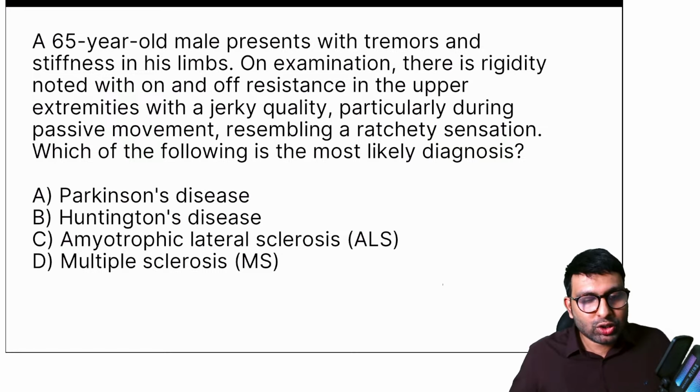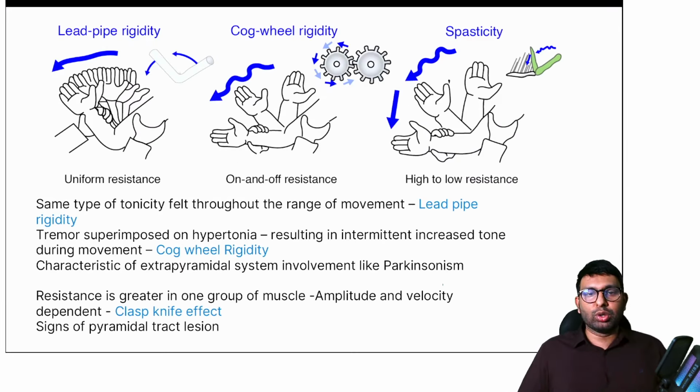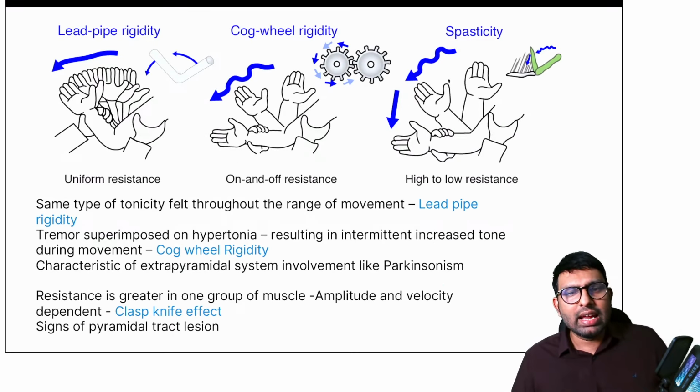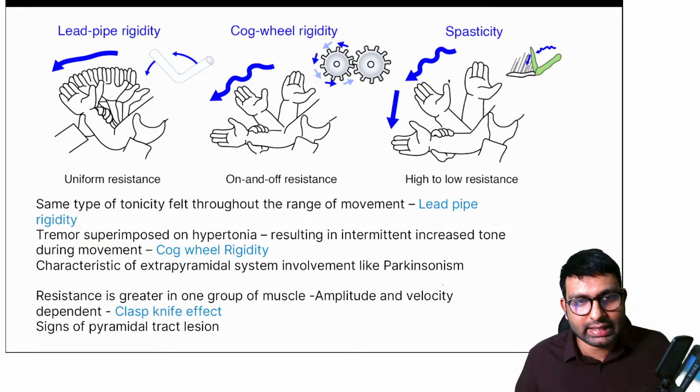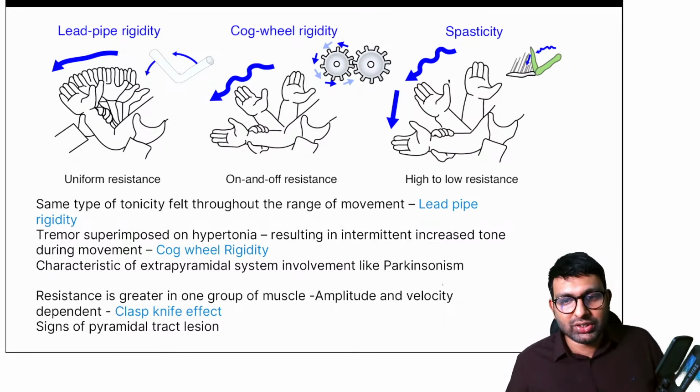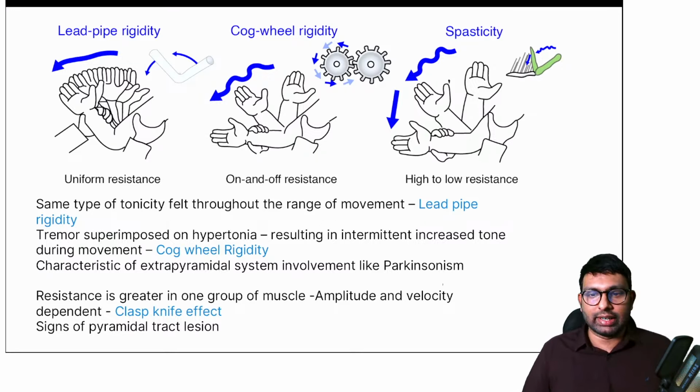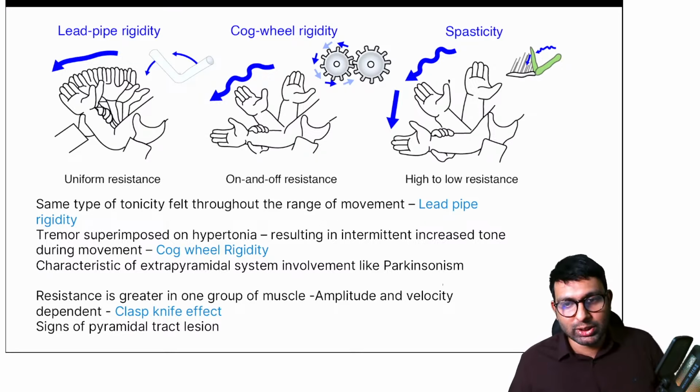No answer. Okay, so let me tell that to you. See, this is something you have to know about when it comes to PMR. Mainly, the difference between spasticity and rigidity. Both are types of hypertonicity that is seen, but there are two types of rigidity. Yeah, correct. Cogwheel rigidity. Correct. Shabir, you are right. Not lead pipe rigidity. See, I'll tell you the difference between both of them.